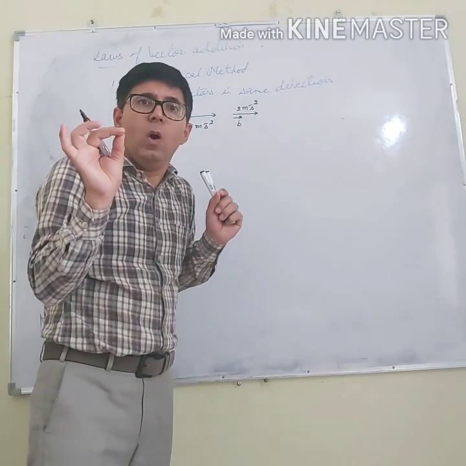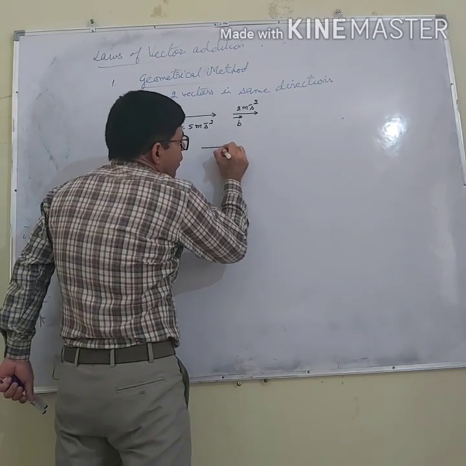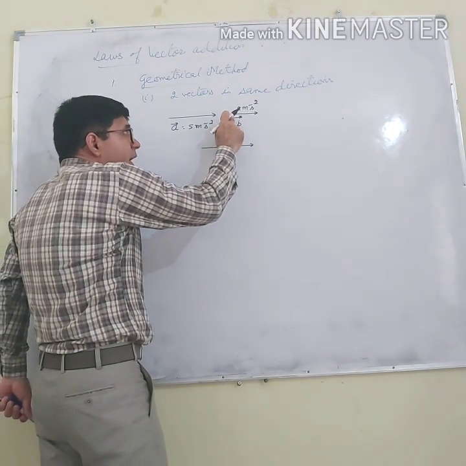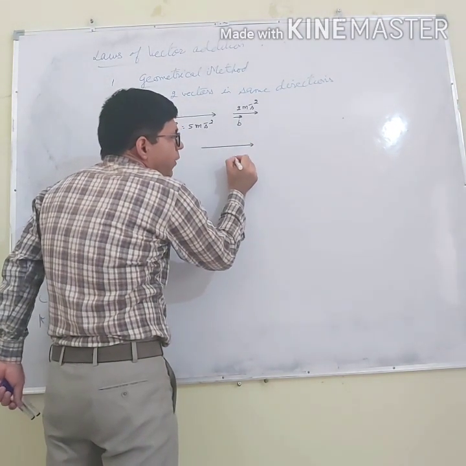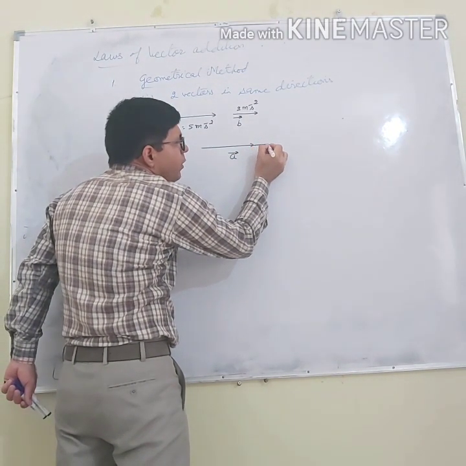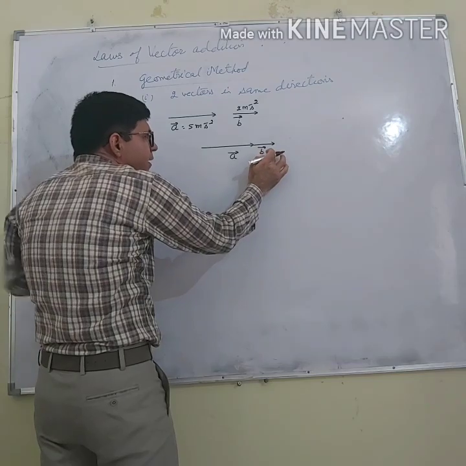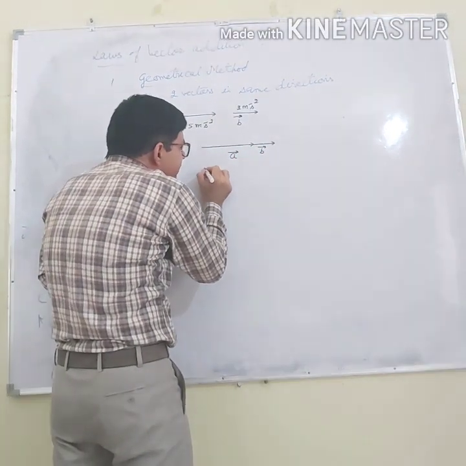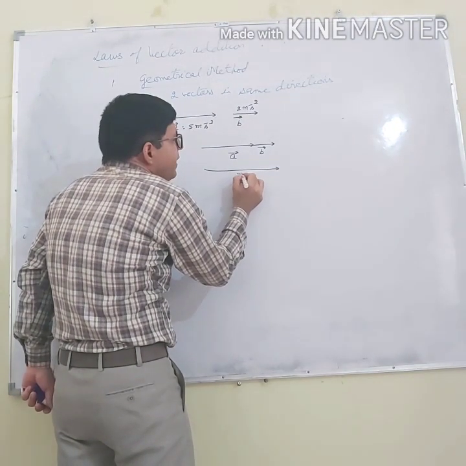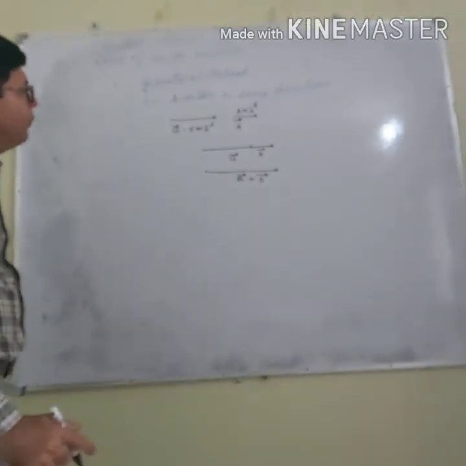Now what is the rule of addition of vectors? This rule says that first of all, put the tail of vector B on the head of vector A. This is the head of vector A. On this head, I am going to put the tail of vector B. So what is this complete vector? This complete vector is the resultant, that is A plus B. So that is when two vectors are in the same direction.